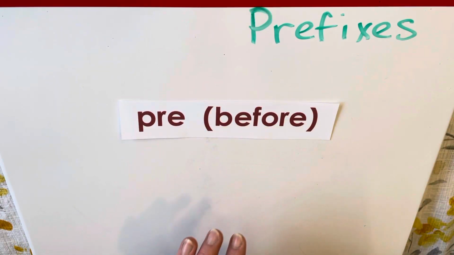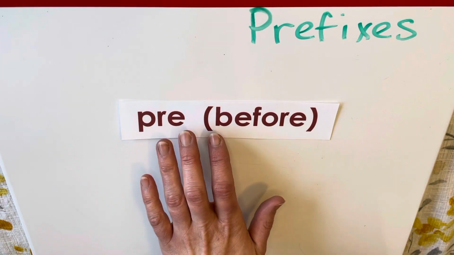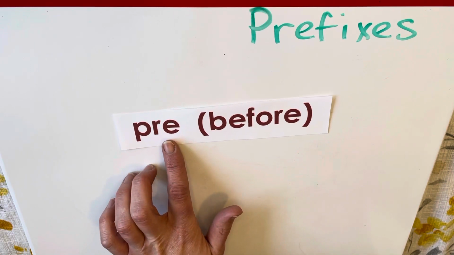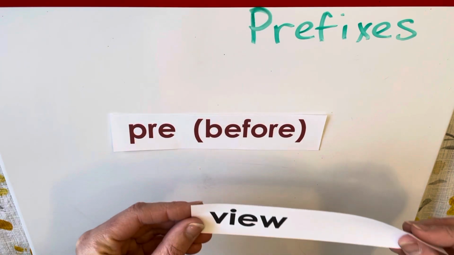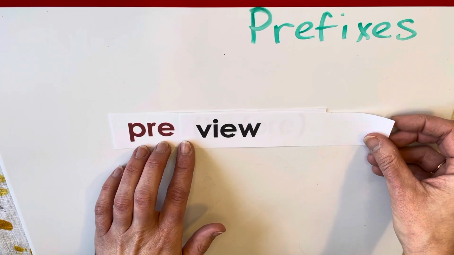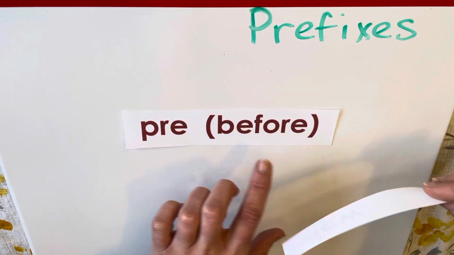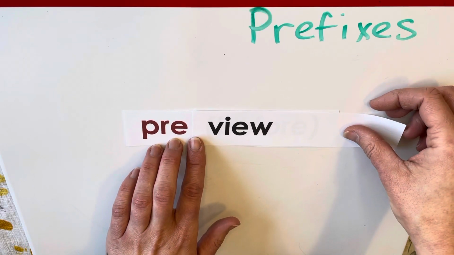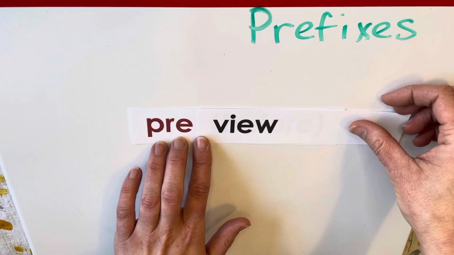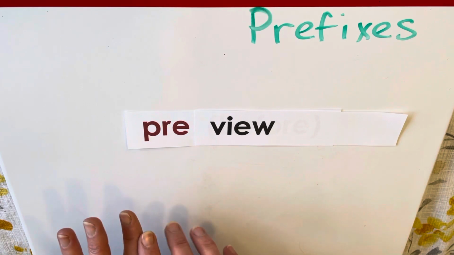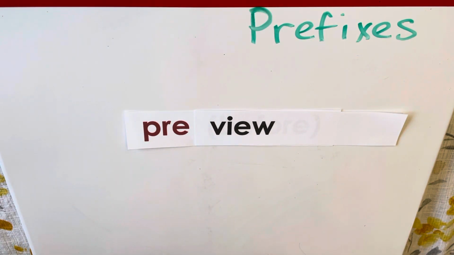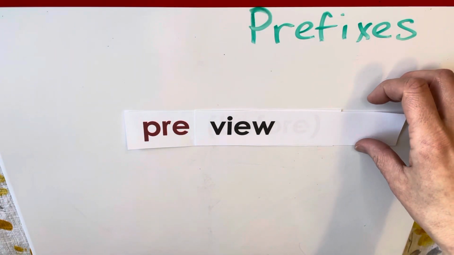Another one that uses the prefix pre would be the word preview, okay? And again, pre means before. So preview, if we've seen maybe a preview to a movie, it's something you see before, right? Before you watch the movie, a preview.